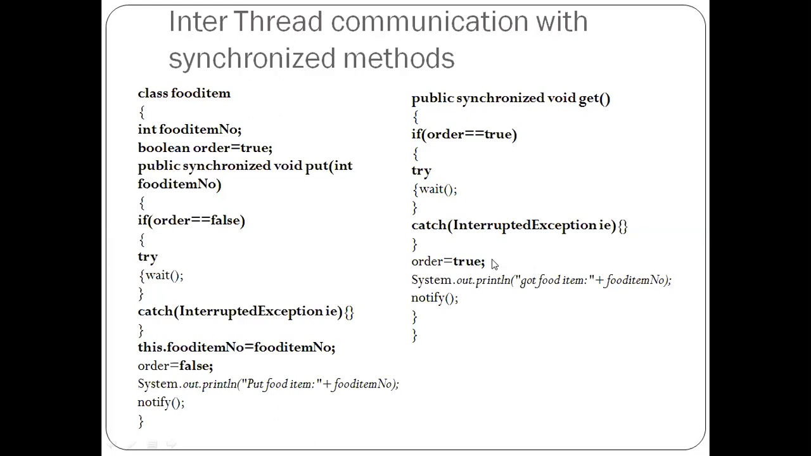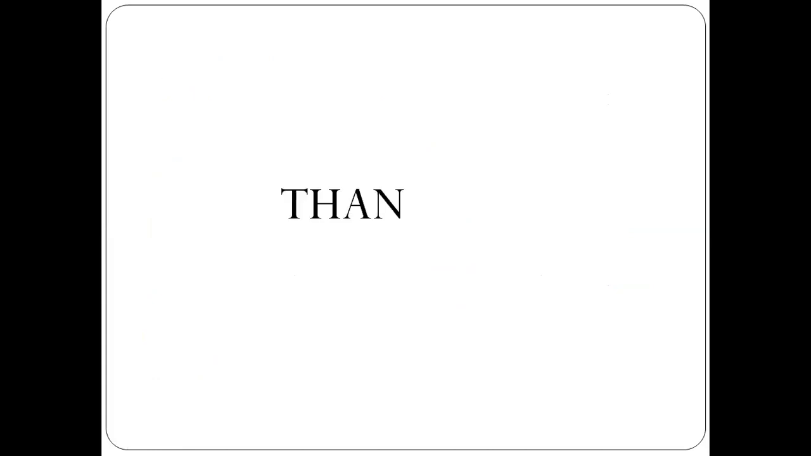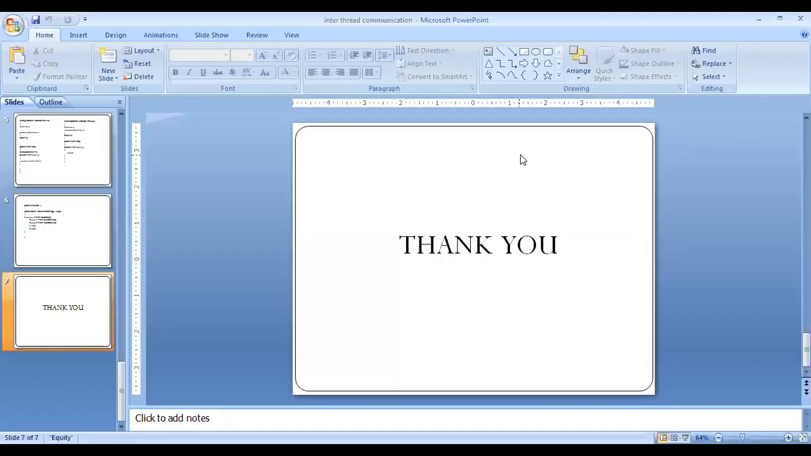So very similar logic I have written here. Okay, so here order is false, here order is true, here you are calling notify, here also you need to call notify. Here call wait when order is false, call wait when order is true. Okay, so this is about inter-thread communication.